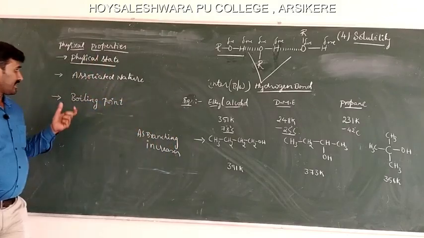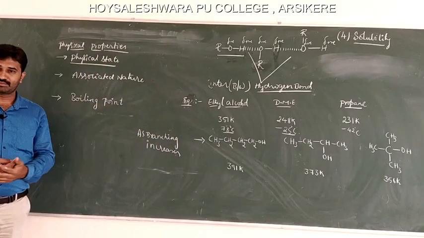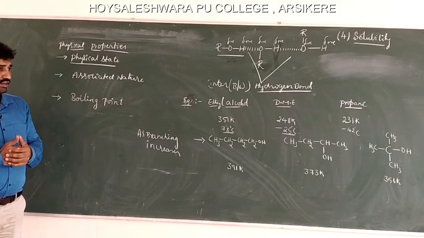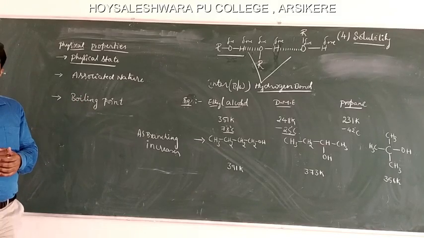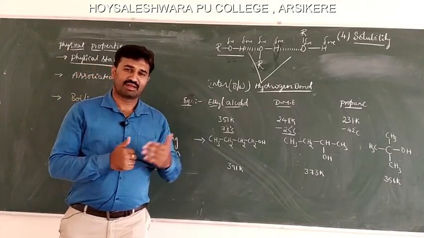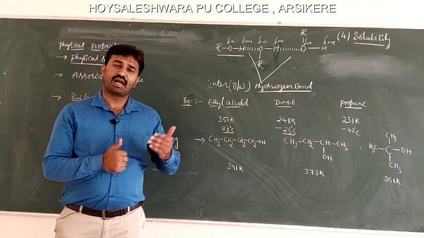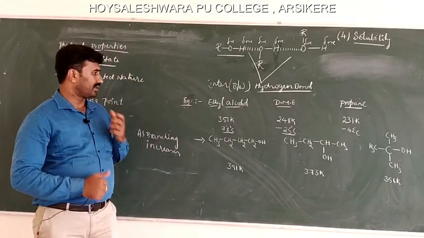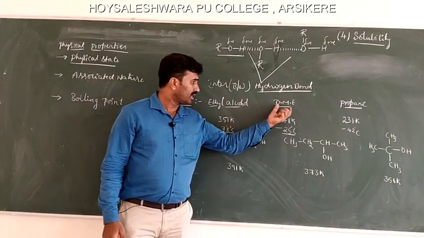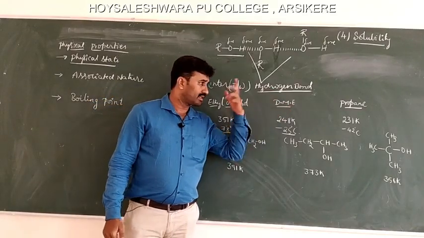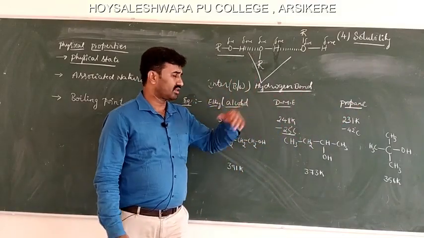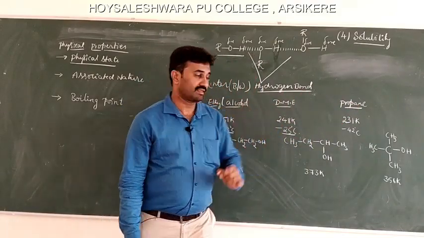The next point is boiling point. Boiling points of alcohols are generally greater than those of hydrocarbons and ethers of comparable molecular masses. See an example here. This is ethyl alcohol, this is DME, dimethyl ether, and propane. All these three compounds have similar molecular masses.